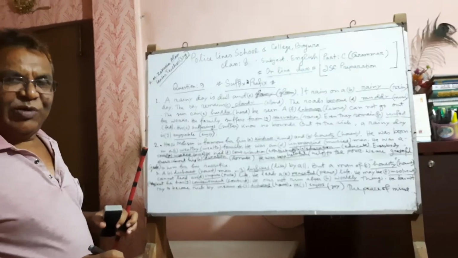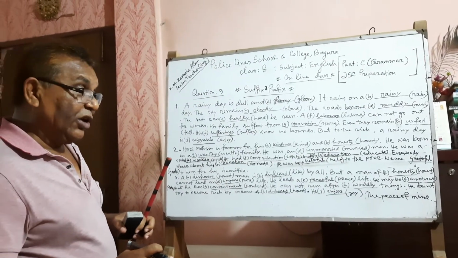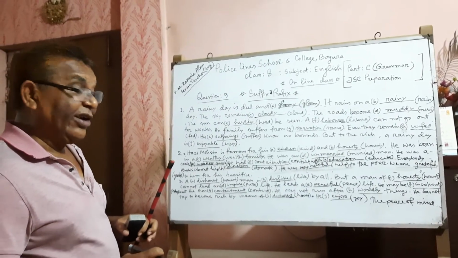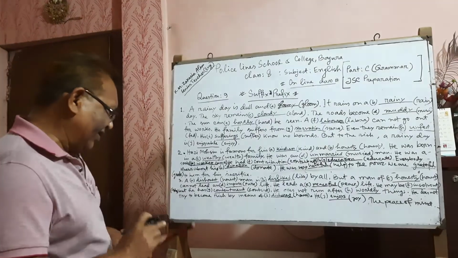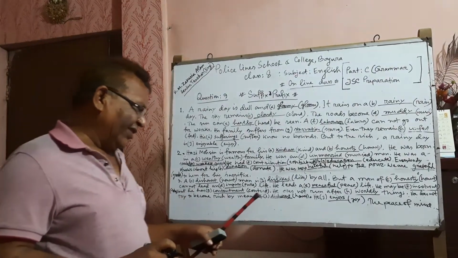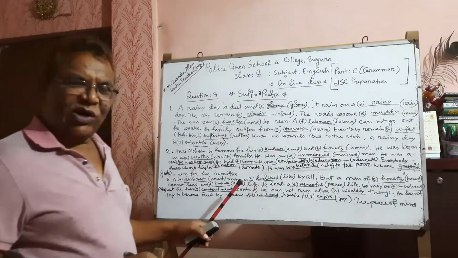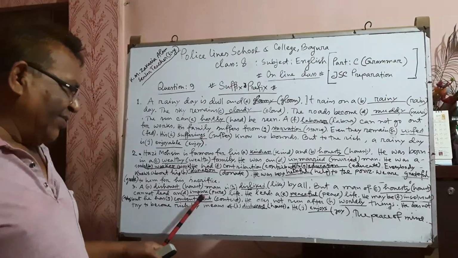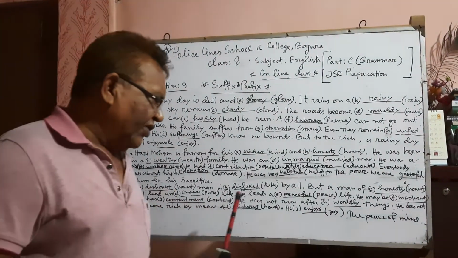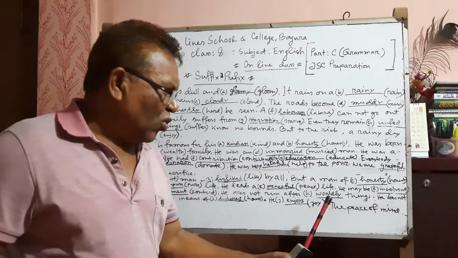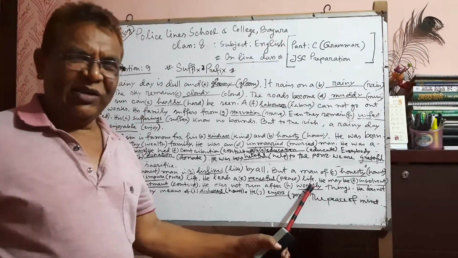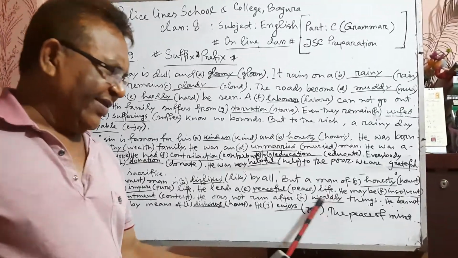Suffix and prefix both are added to make a meaningful word insolvent. But he has content. Content is the root word. Contentment is the suffix. He was not run after worldly things. Here worldly, suffix ly.